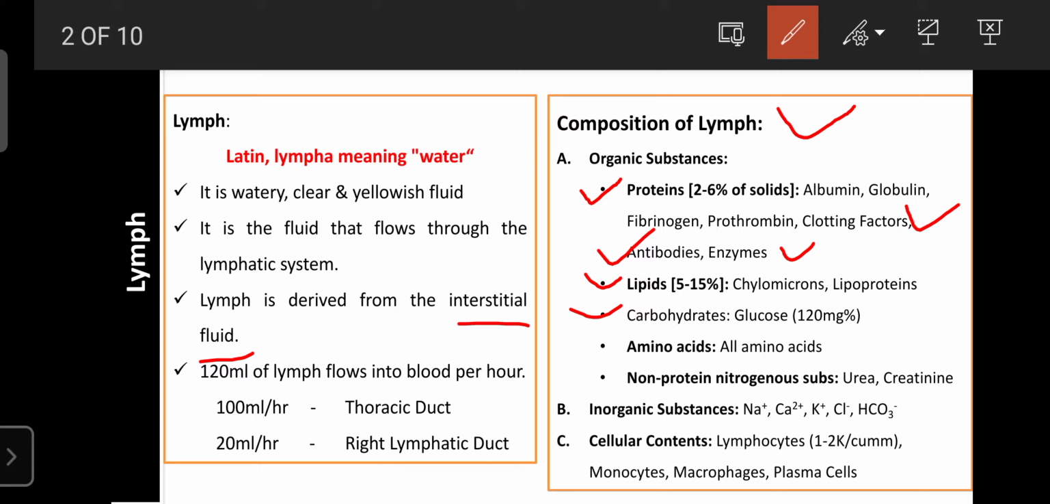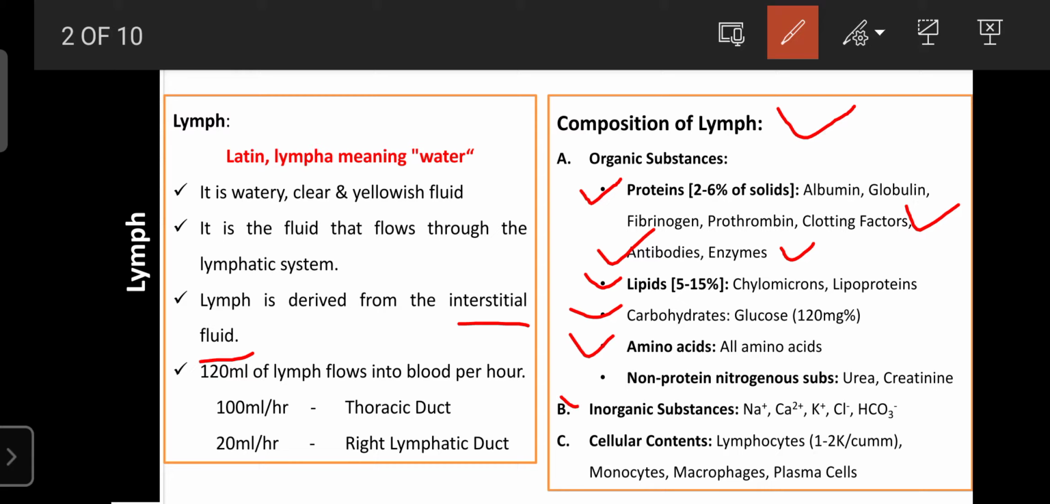Regarding amino acids, the lymph consists of all types of amino acids. In total we have 21 amino acids, and all 21 are present in the lymph. It means the lymph also plays an important role in protein synthesis, because protein synthesis mainly depends upon the supply of amino acids. The lymph plays an important role in supplying amino acids to the systemic circulation. That's why the lymph also plays an important role in protein synthesis, enzyme synthesis and protein-nature hormone synthesis.